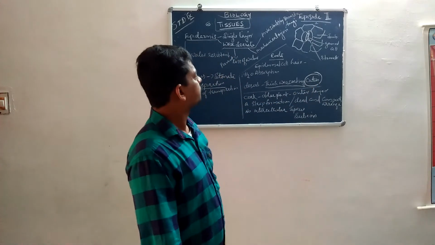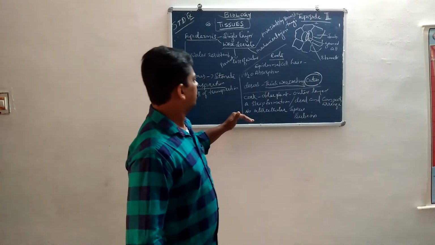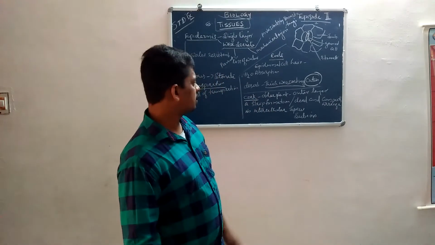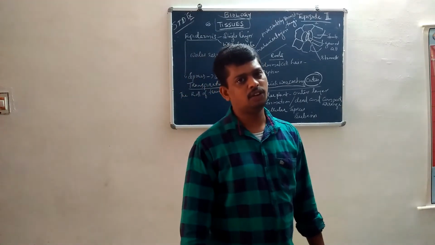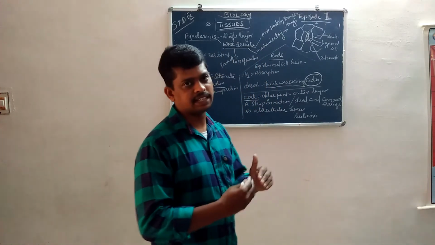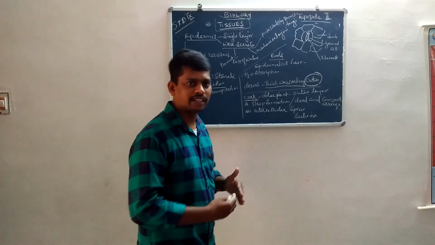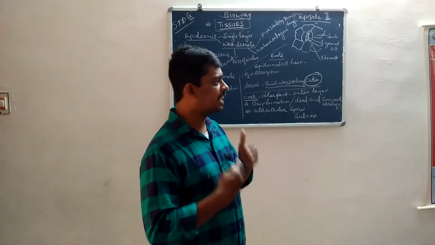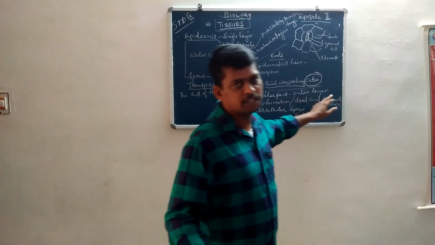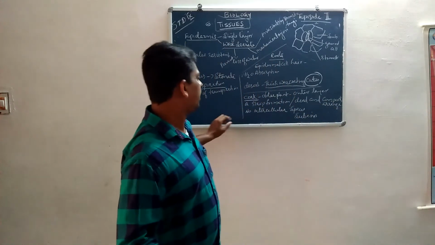Okay. Then the next word is cork. Cork is in the older part of the plant. The external cells were growing, and at last they were dead. At that time, that is known as cork. That is the outermost layer.